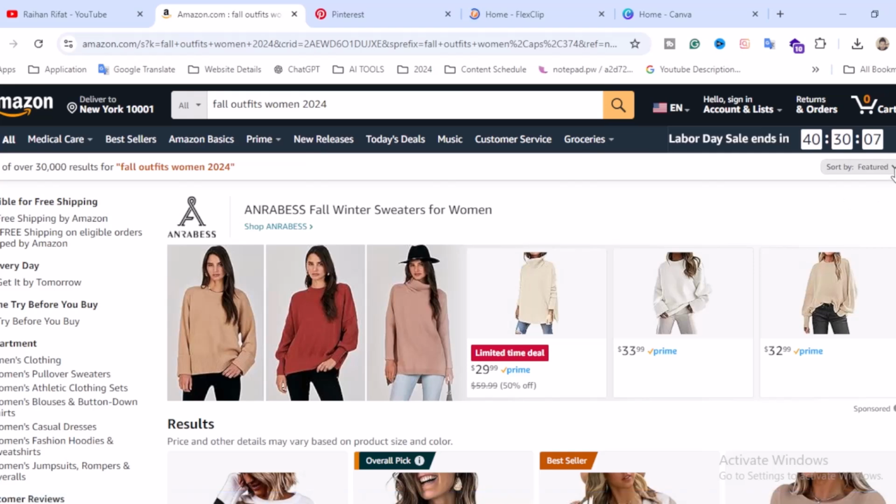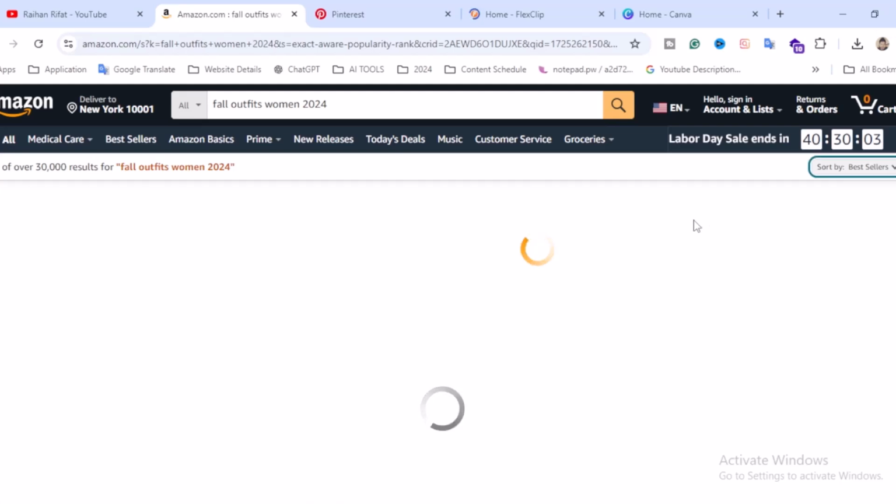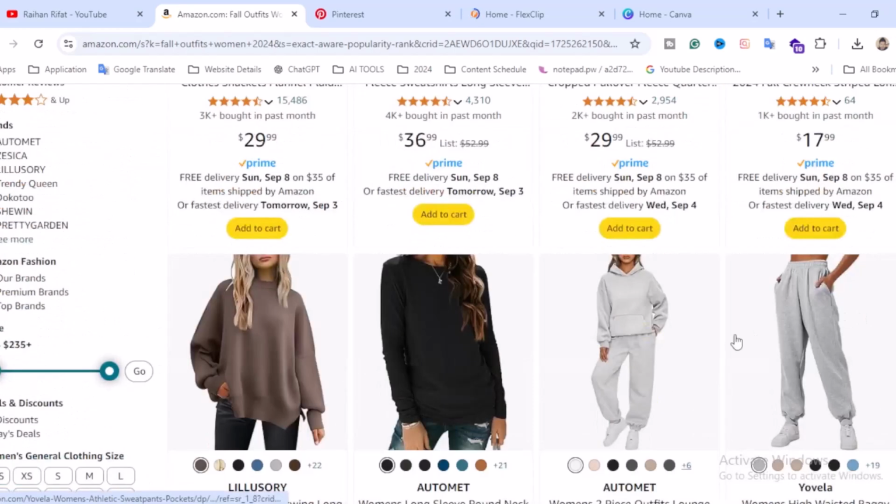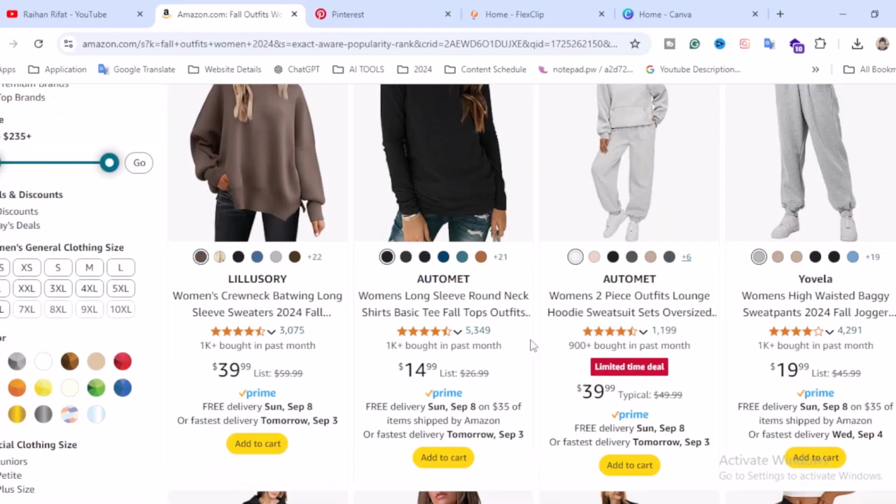And in the right hand corner you will find Best Sellers. Click on Best Sellers, that means fall outfits women 2024. These are the best sellers. You can check their reviews, you can check their past month sales. So I think this one is great.